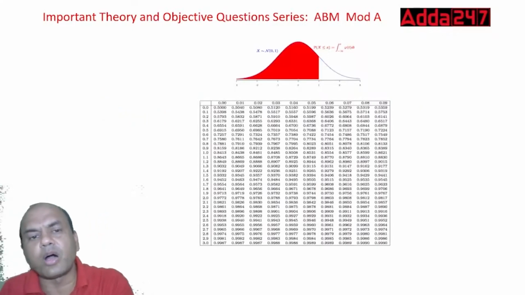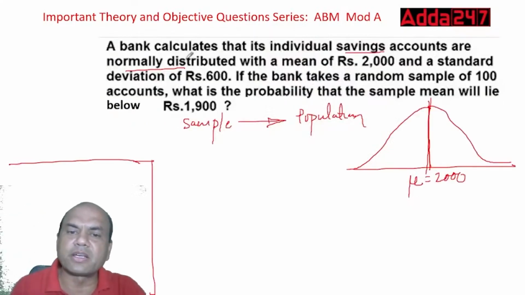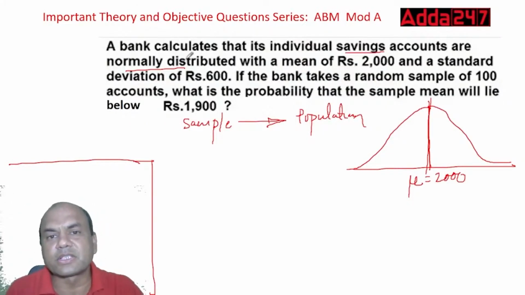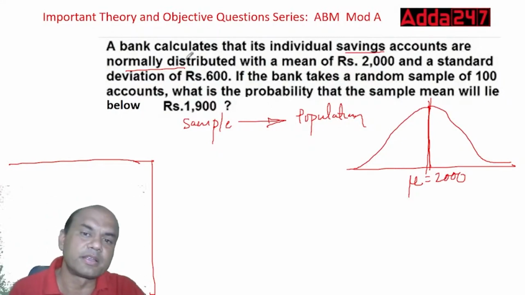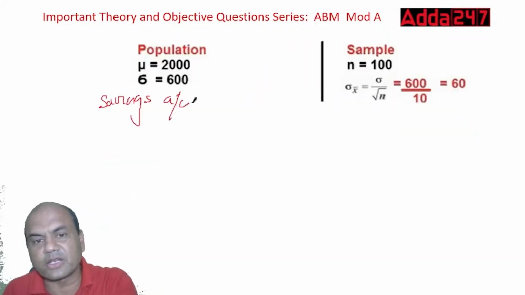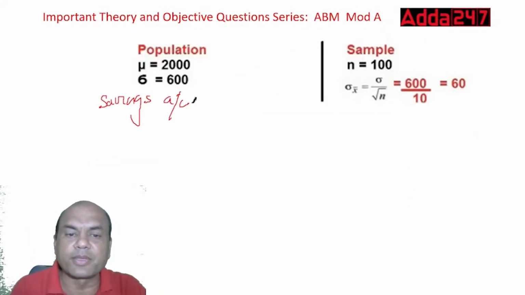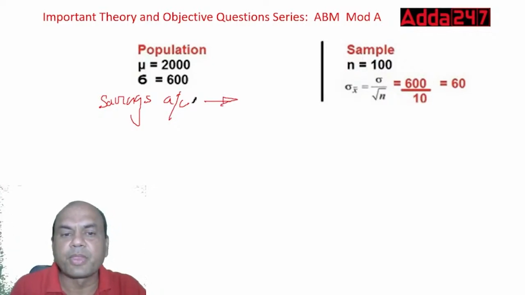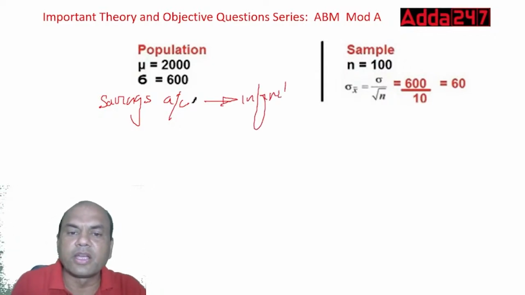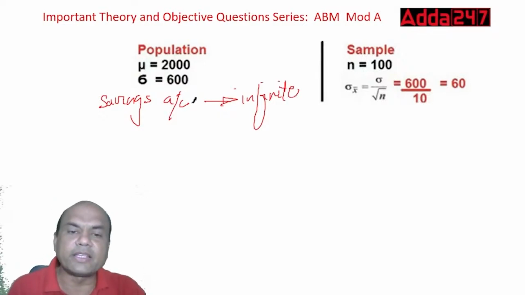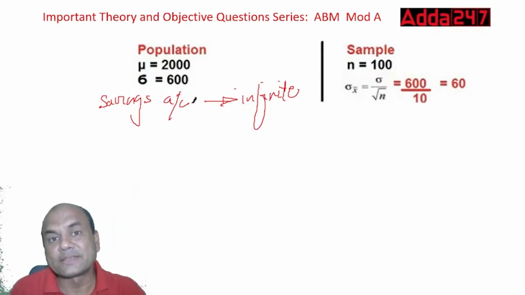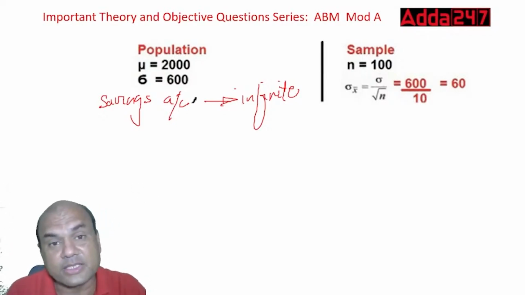Now, do you know how many savings accounts there are? Have they mentioned that the bank has 1 lakh savings accounts, 50,000 savings accounts, something like this? Nothing. So this becomes an infinite population. Now, as it becomes an infinite population, the formula for standard error changes. The formula for standard error changes.